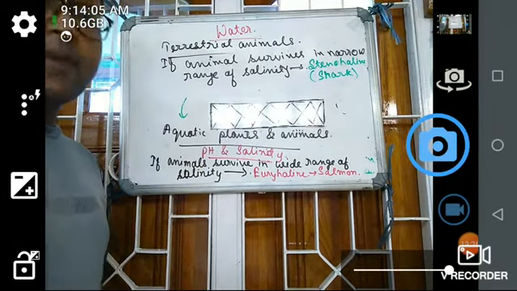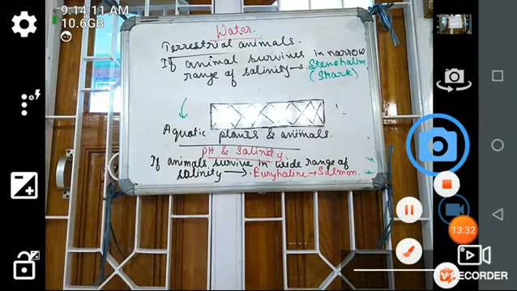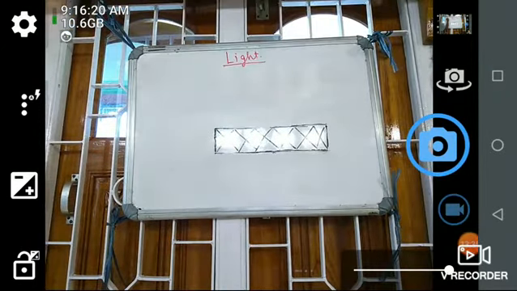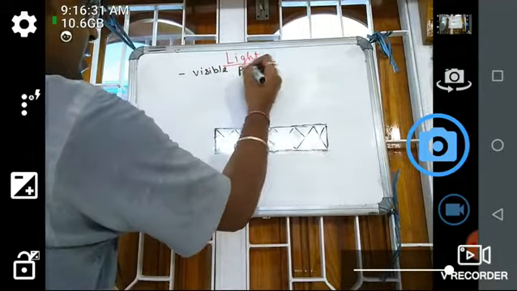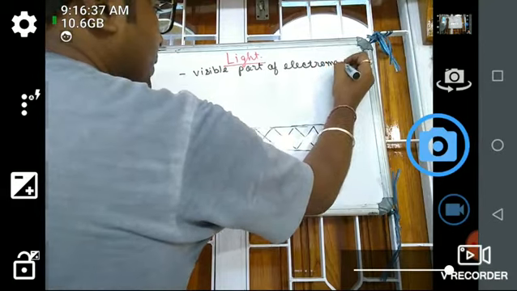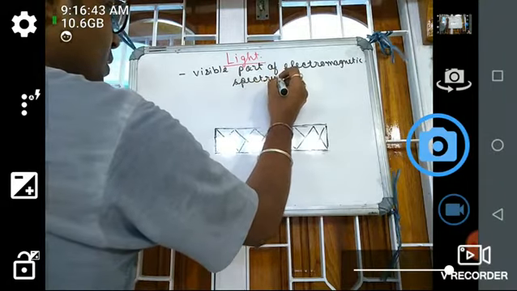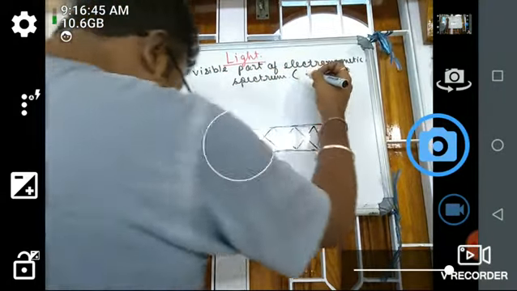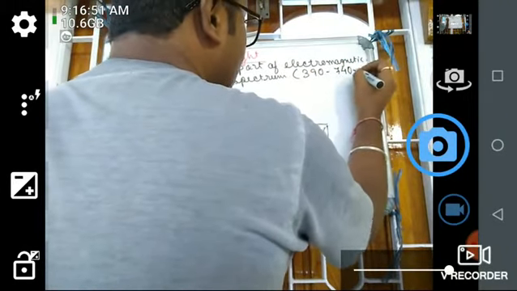Next, we shall see another abiotic factor, that is the light. So what is light? It is the visible part of the electromagnetic spectrum, that is 390 to 740 nanometer.